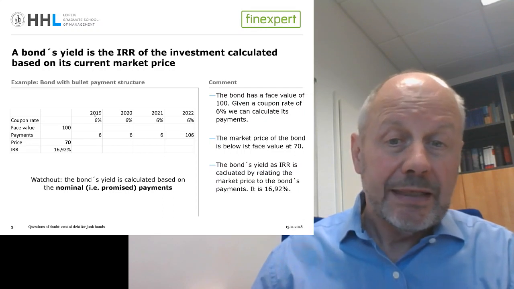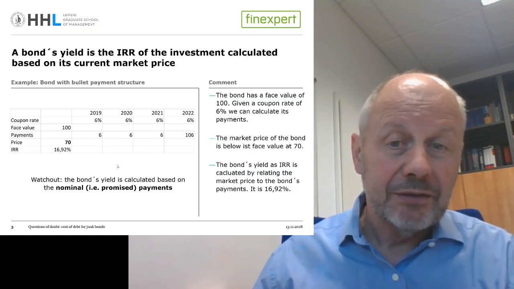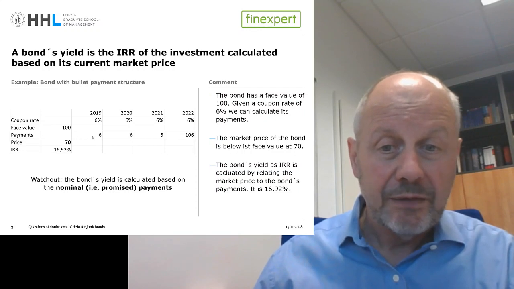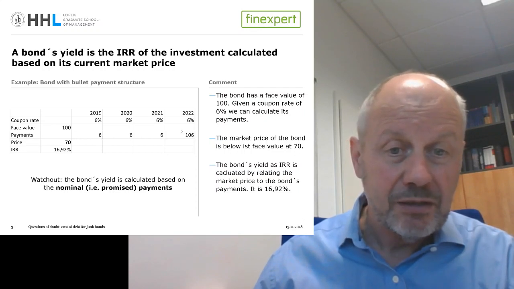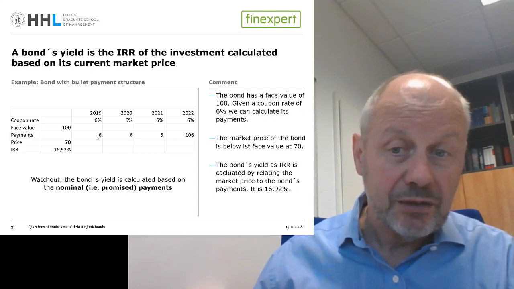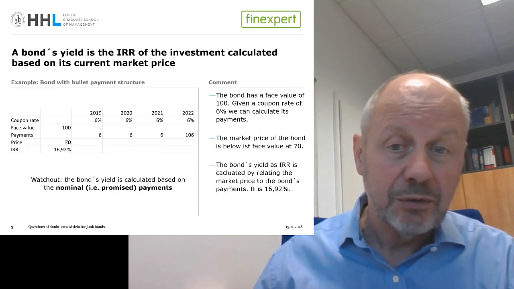Here again, a simple example highlighting how the bond yield is calculated. You see we have a bond with a coupon rate of 6% with a face value of 100, and that translates into these payments here. The bond has a bullet redemption. That means it is fully redeemed at once at the end of its lifetime. So that yields a coupon rate of 6% combined with a face value: these payments of 6 and 106, including redemption.